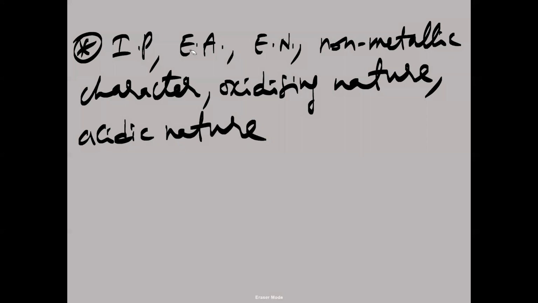So IP value, electron affinity value, electronegativity value, non-metallic character, oxidizing nature, acidic nature, these all properties increase.